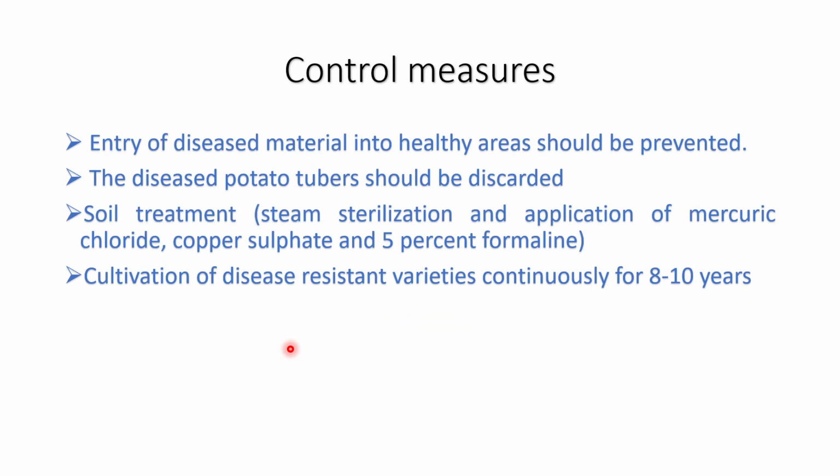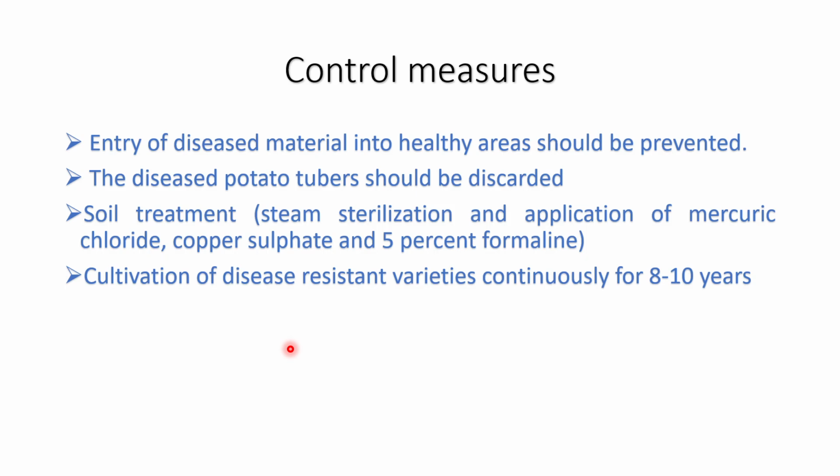So, what are the control measures of the disease? As such, there is no particular control measure. Once the disease has happened, it becomes very difficult to control. So, just to prevent the disease, the prerequisite is to follow strict quarantine practices. The protective tuber should not be taken from the diseased area. You know, this disease is very prevalent in Darjeeling and in Nepal. So, from that reason, normally the